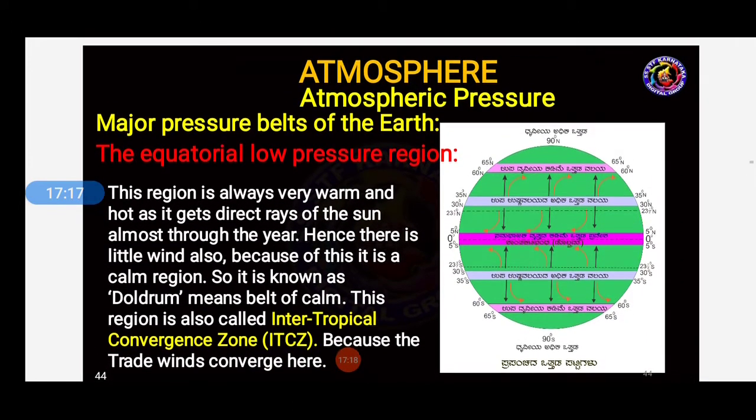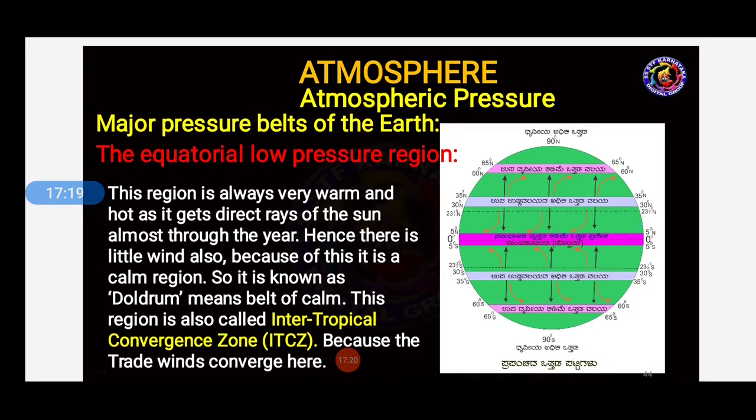So, major pressure belts. Next is the equatorial low pressure region. This region is always very warm and hot as it gets direct rays of the sun almost through the year. Hence, there is little wind also. Because of this, it is called a calm region. So it is known as doldrum, meaning belt of calm. This region is also called the intertropical convergence zone, ITCZ, because the trade winds converge here.